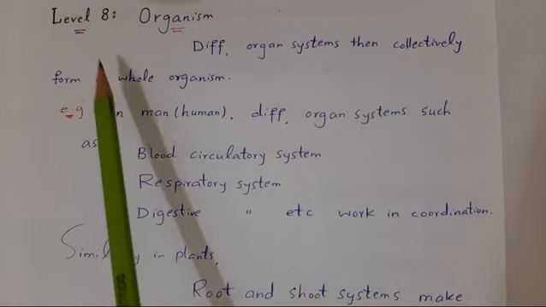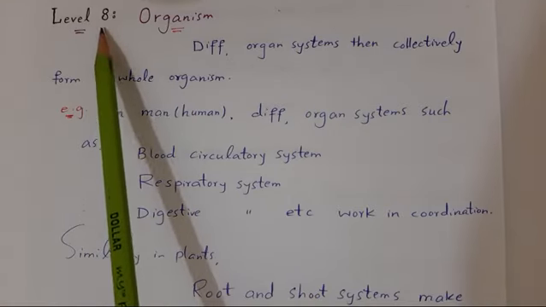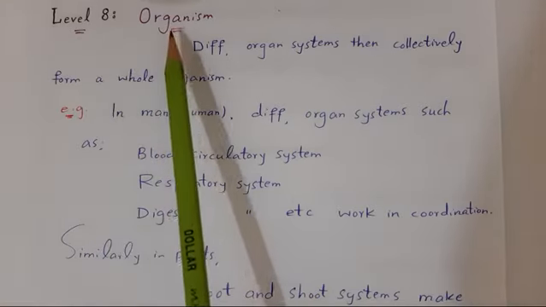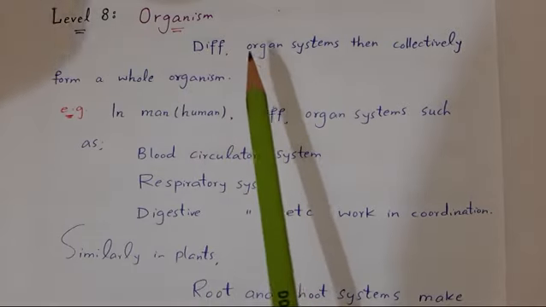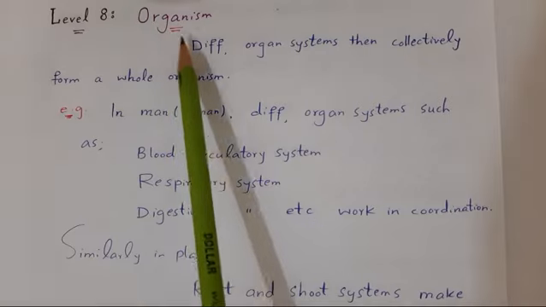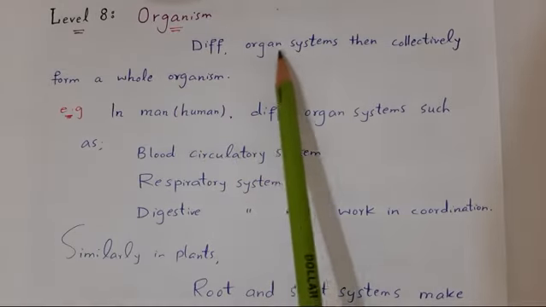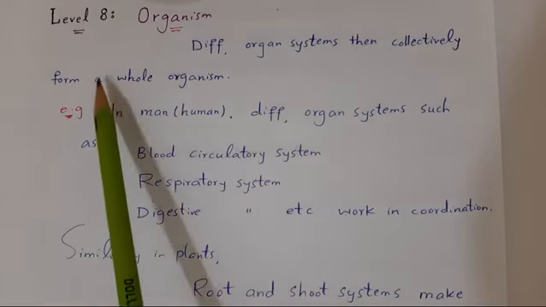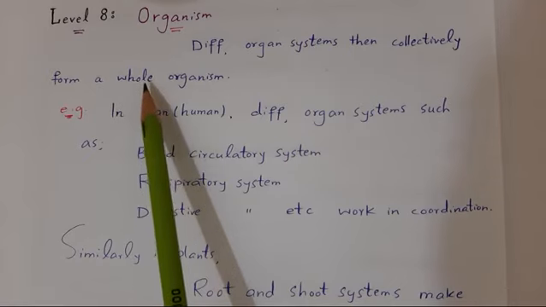Now moving into the last level of biological organization, that is organism. That is level 8, organism. Different organ systems then collectively form a whole organism.